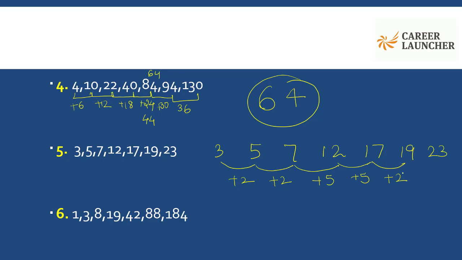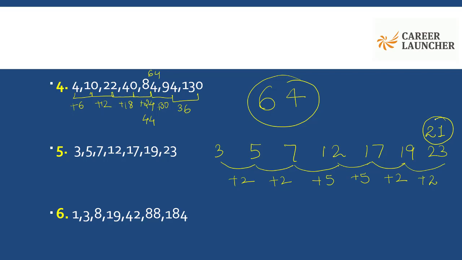So I would have again wanted a plus 2 here, but I'm getting plus 4. So in order to correct the series, the number 23 should actually have been 21. And that would have given a meaningful pattern to this particular number series.